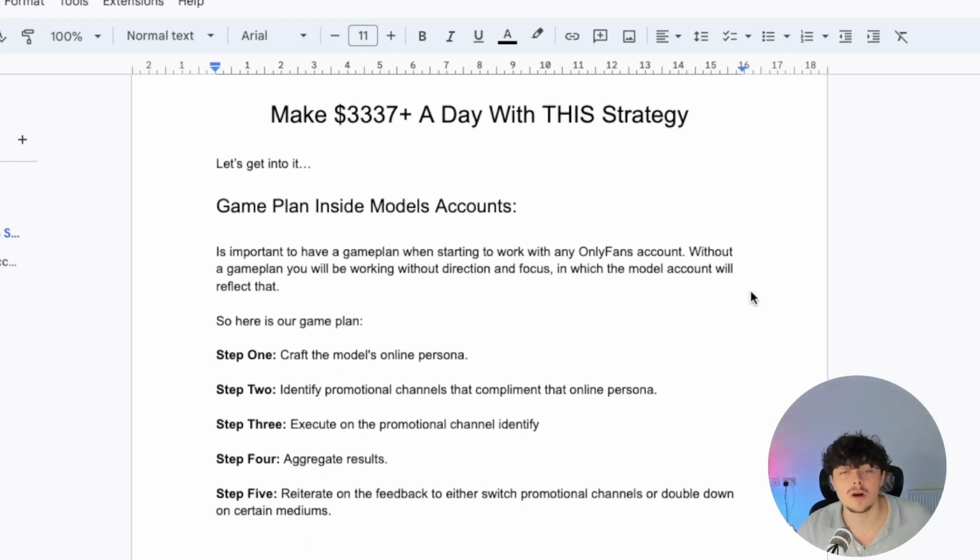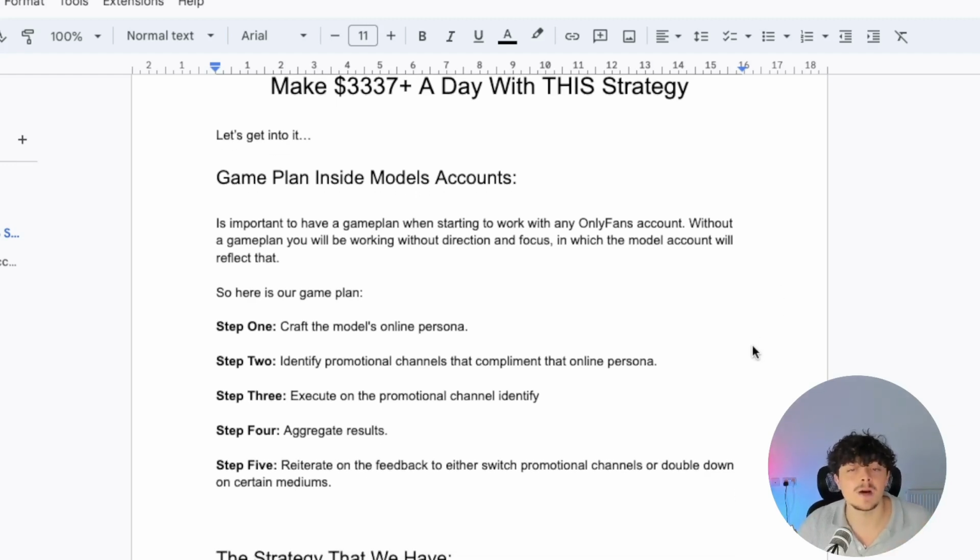Step one is to craft the model's online persona. So figure out the model's assets. For example, if she's got big tits and a big ass, and she's into gaming, then an e-girl niche would be good for her. If she's into fitness and she's got lots of fitness clothes and wear, then a fitness model would be a good niche to target. You need to do research into that online persona that you're crafting, because the online persona is going to need to be iterated across the whole social presence for the model, and it's going to need to be congruent with the model's OnlyFans account. So that's our step one.